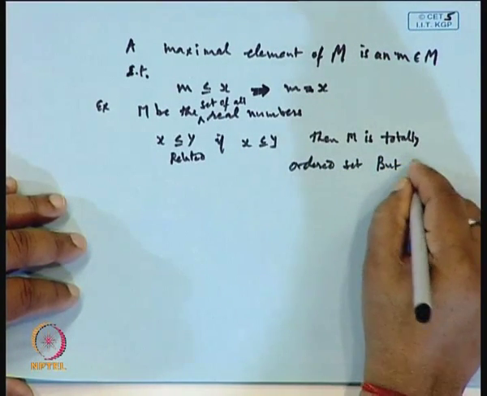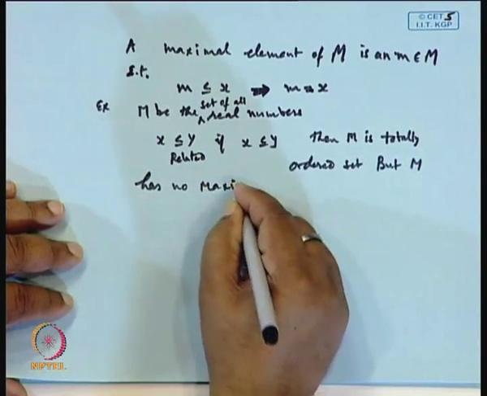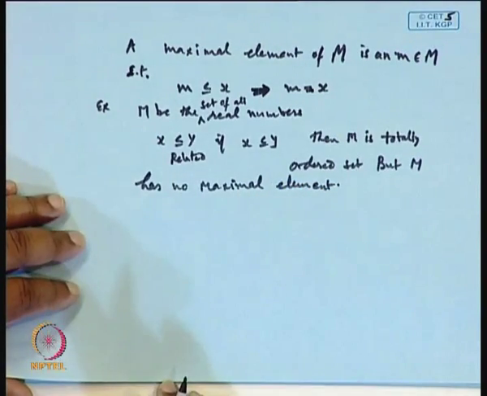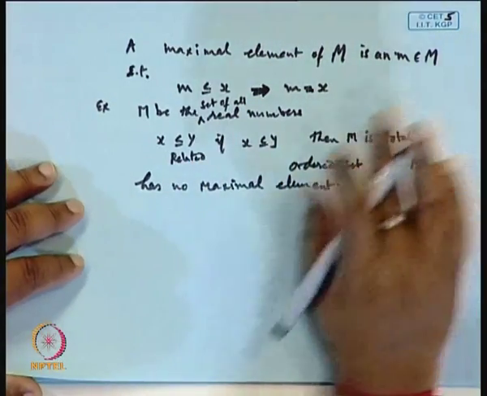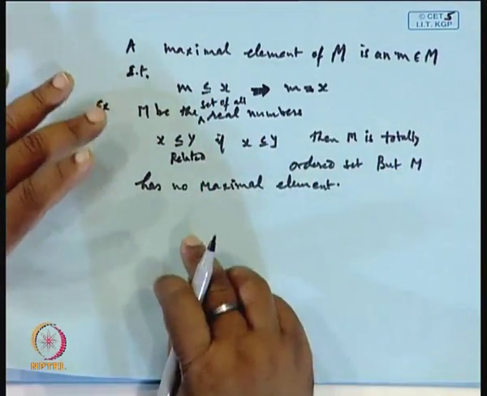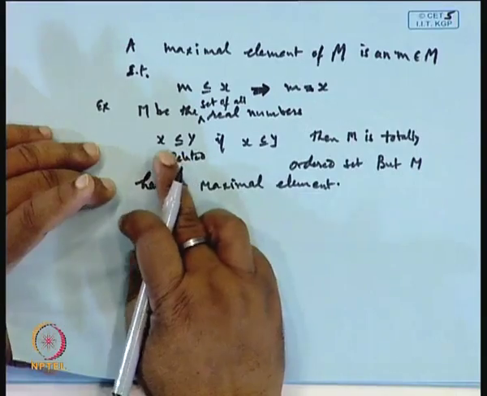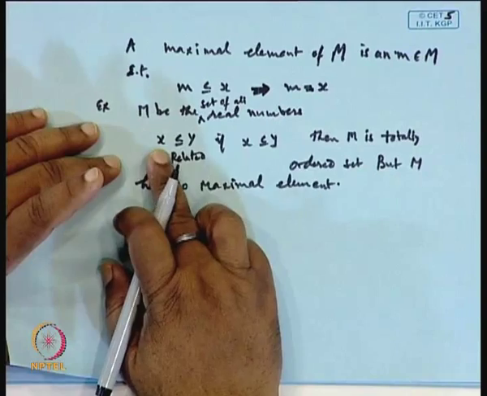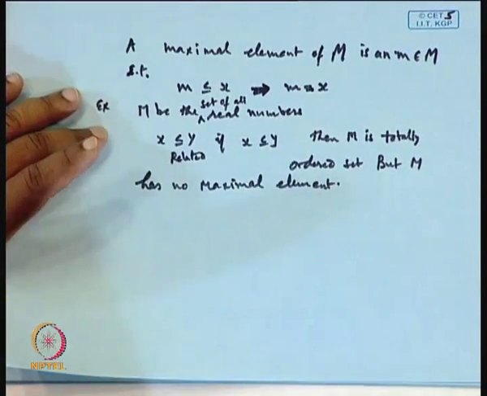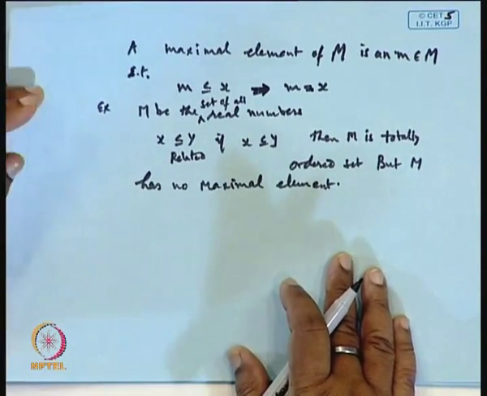Because the definition of maximal element says if m is less than or equal to x, then m must be equal to x. Suppose I take any arbitrary number as a maximal element; it may not imply that m equals x, because a number higher than this is possible on the real line. So, a maximal element may not exist.